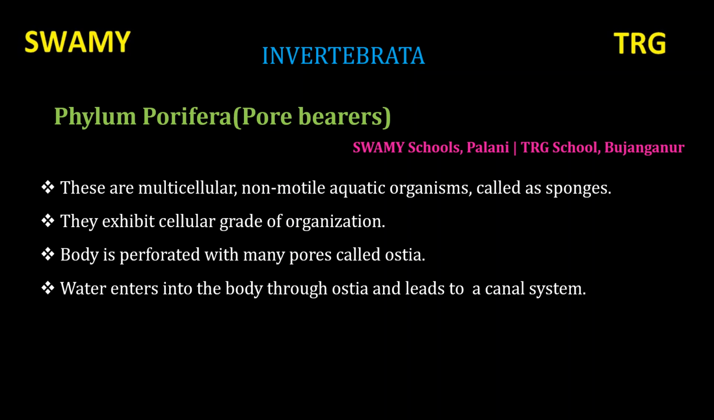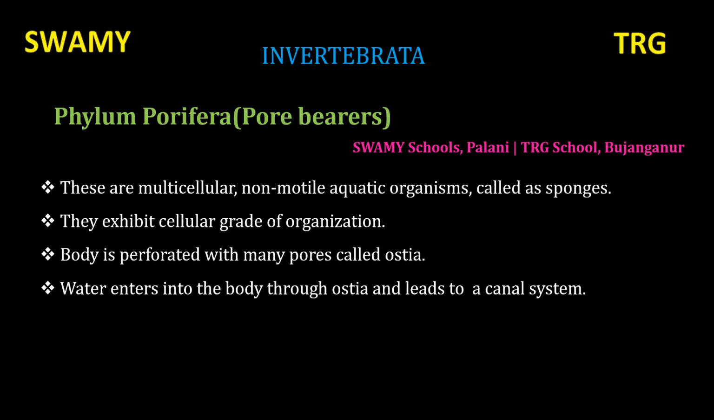Phylum Porifera have cellular grade of organization only. Their body is made up of only cells. They do not have tissue or organ systems in their body. That is called cellular grade of organization.